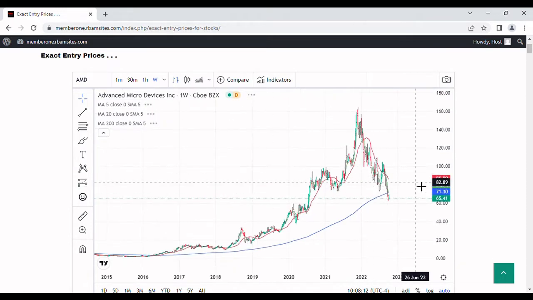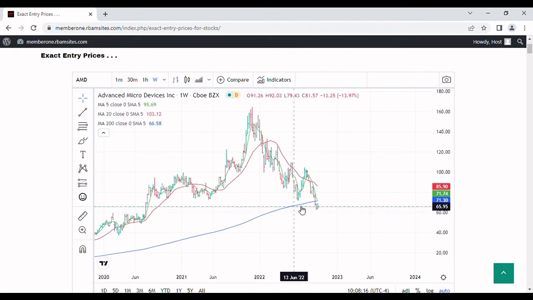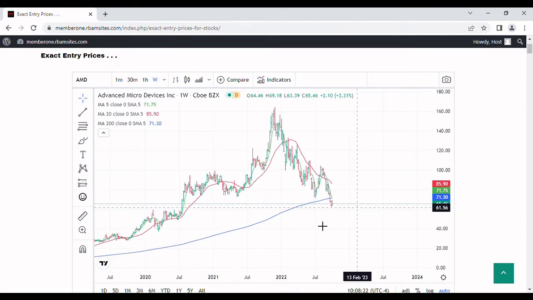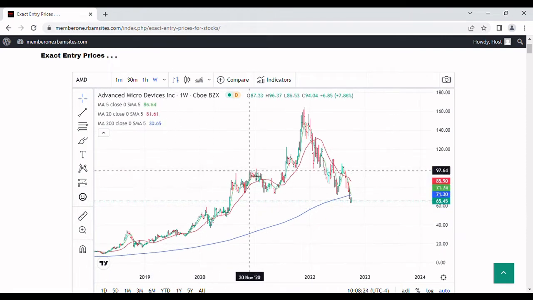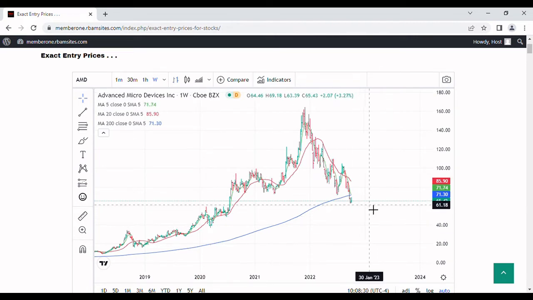Let's check the weekly chart real quick. We can see we've broken through the 200-week, this is the 200-week moving average now, below the 5-week, below the 20-week. This stock's in a really precarious position because there's not a lot of support really. This is tiny support down here from March 20th at 36 bucks. So we need to get a rally here if this stock's going to survive this bear market without collapsing.